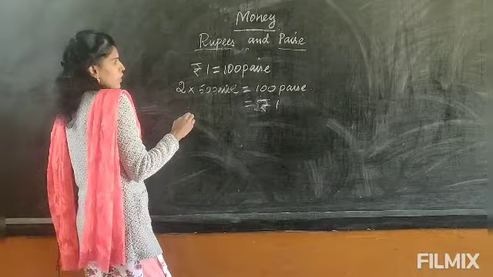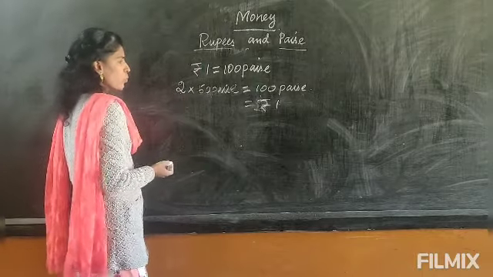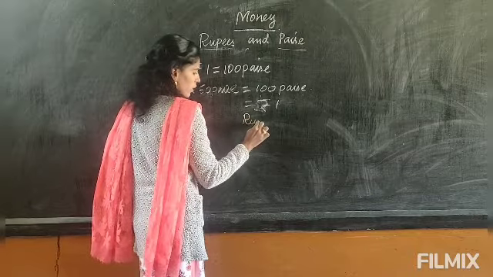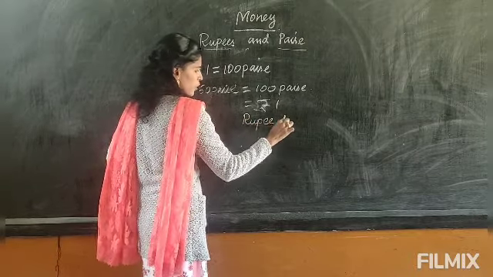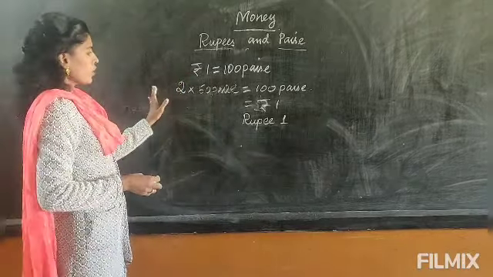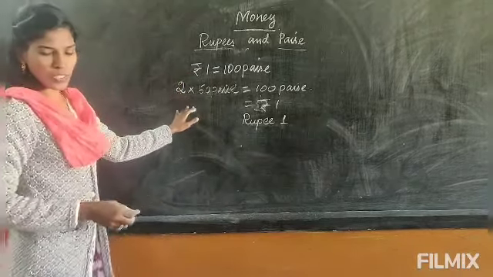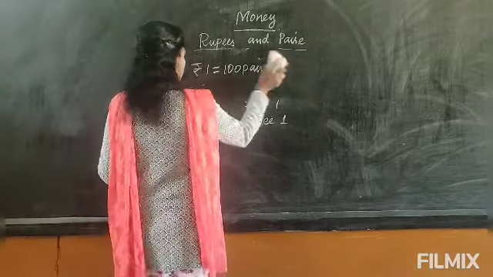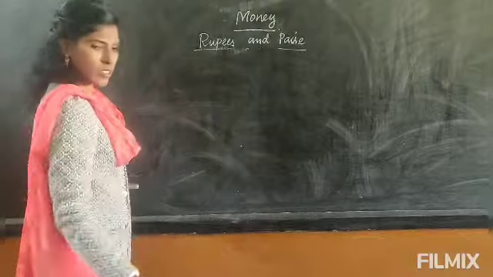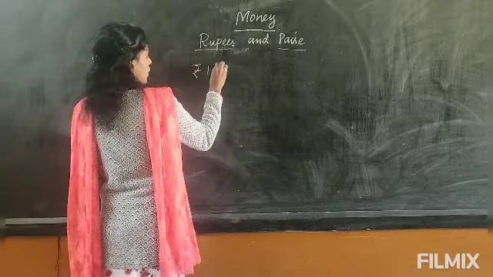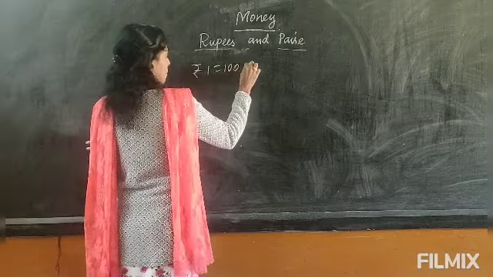Rupee is singular, rupees is plural. So when you write 1 rupee, you have to write rupee 1, not rupees 1. It is singular. Now this paise is not necessary, but since it is given in the exercise, I have given it here. Now let's convert: 1 rupee equal to 100 paise.